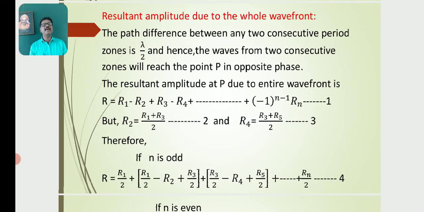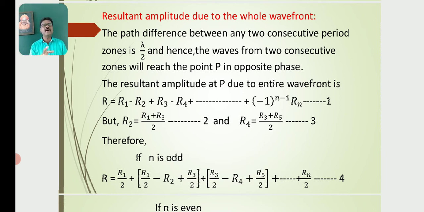Then the resultant amplitude due to the whole wavefront. The path difference between any two consecutive half period zones is lambda by 2, and hence the waves from two consecutive zones will reach the point P in opposite phase.